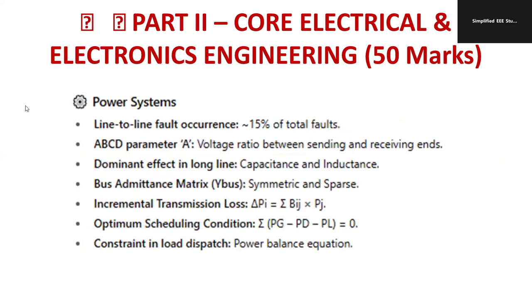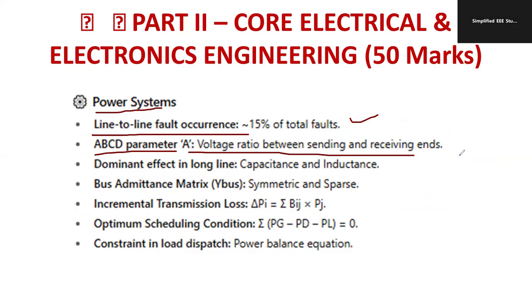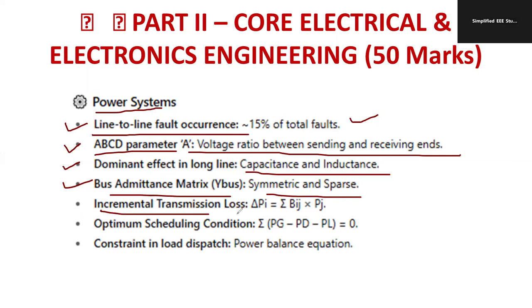Power systems is a very vast subject. Identify the most severe fault: the three-phase fault is the most severe fault. Line-to-line fault occurrence is about 50% of the total faults, the most frequently occurring fault. Then ABCD parameters: A is the voltage ratio between sending end and receiving end. You study the two-port network, that is important. Dominant effect on a long transmission line: capacitance and inductance. Bus admittance matrix: symmetric and sparse. Incremental transmission loss is a formula, so try to remember.